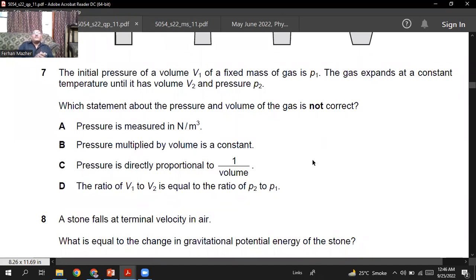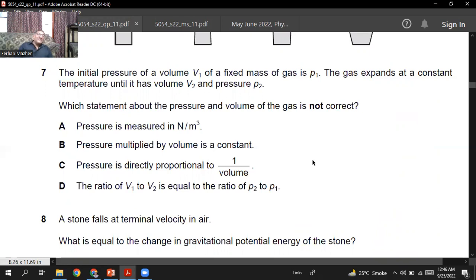The initial pressure of a volume V1 of a fixed mass of gas is P1. The gas expands at a constant temperature until it has a volume V2 and pressure P2. Which statement about the pressure and volume of the gas is not correct? So we are looking for that statement which is not correct.